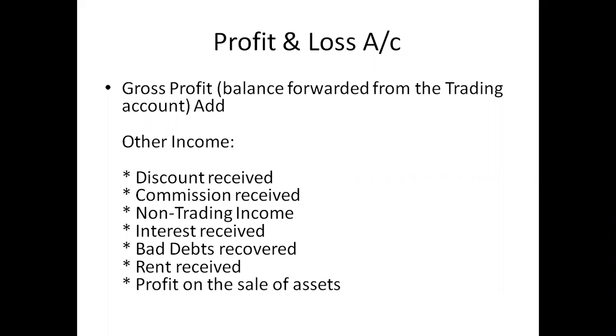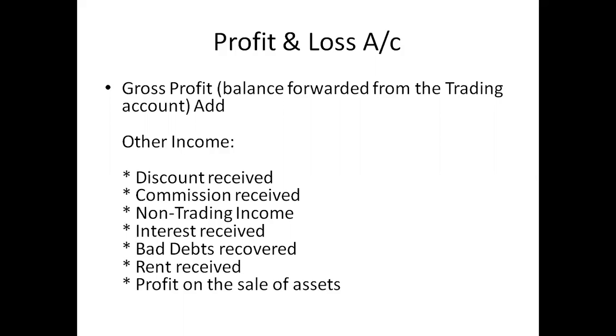Discount received is when we are purchasing, say, raw materials or any other things from other persons, the creditors of the company, and they provide us either cash discount or discount at the time of buying, that is a discount receipt. Now, commission is generally not in the general objective of the business if it's not a service providing company.